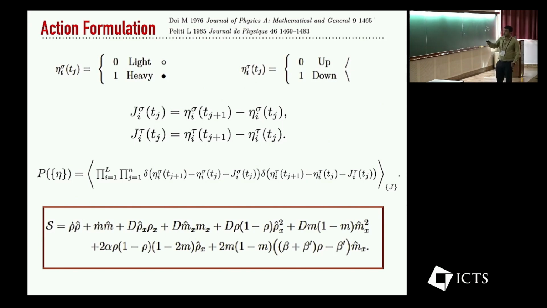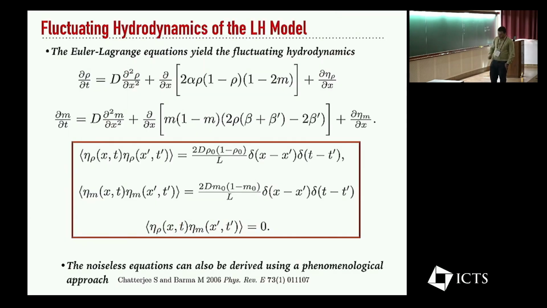We take these two species of particles and we define particle currents and tilt currents, and then we write this path integral for the currents, which can be exactly computed using many different formulations, including the ones by Doi and Peliti, and we come up with this action that describes the full evolution of this system. So using the action of this model, you can then compute the fluctuating hydrodynamics by looking at the Euler-Lagrange equations, and we get the following equation.